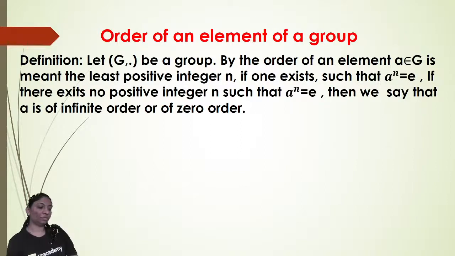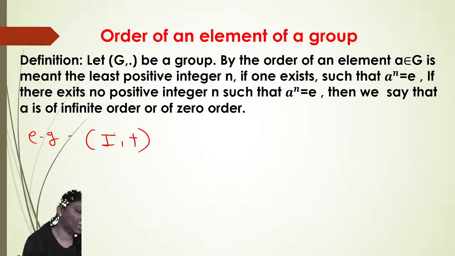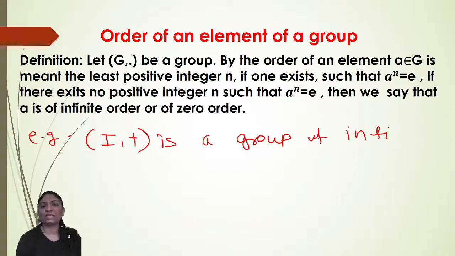Now suppose, for example, the set of integers with respect to addition is a group of infinite order. There does not exist any positive integer n such that A raised to n is equal to the identity. Therefore, the set of integers with respect to addition is a group of infinite order. Are you getting it?